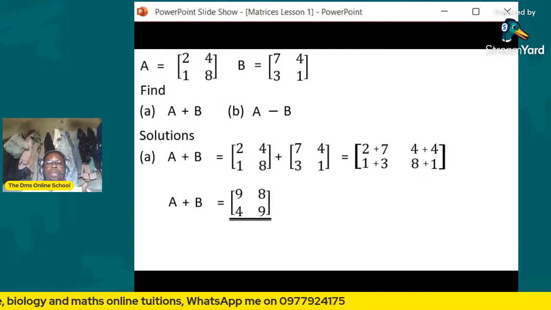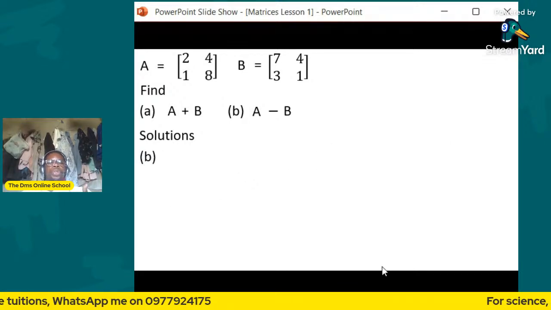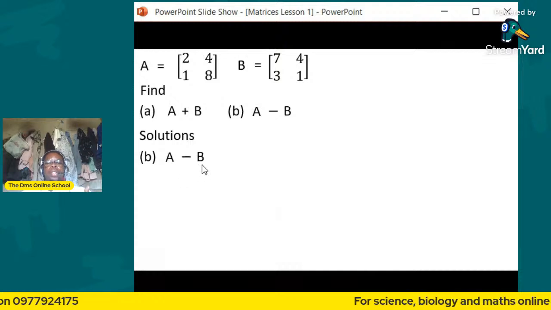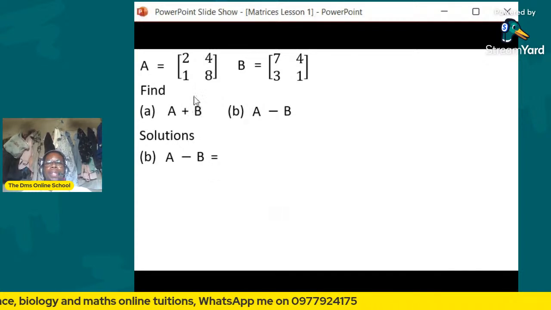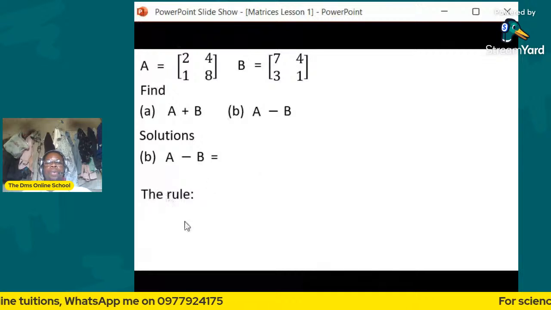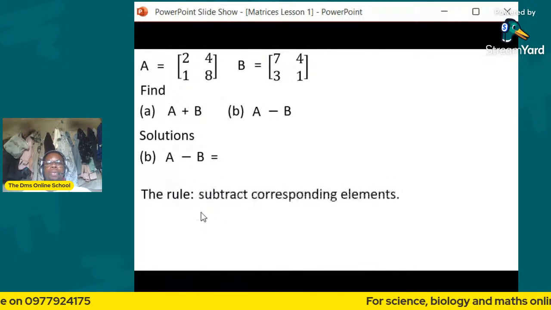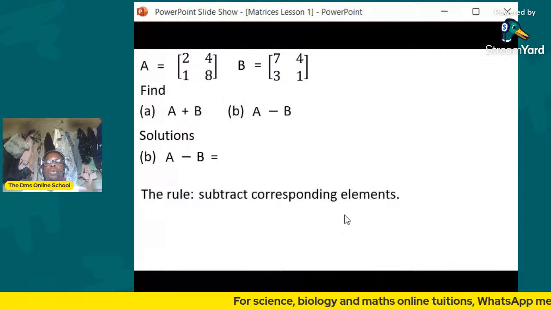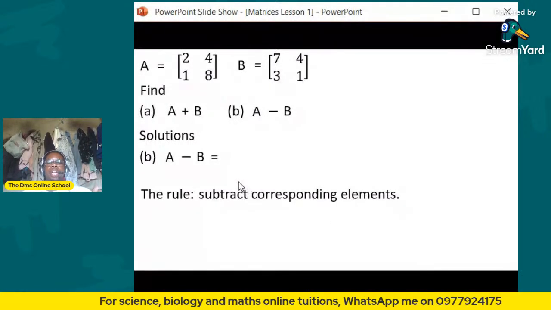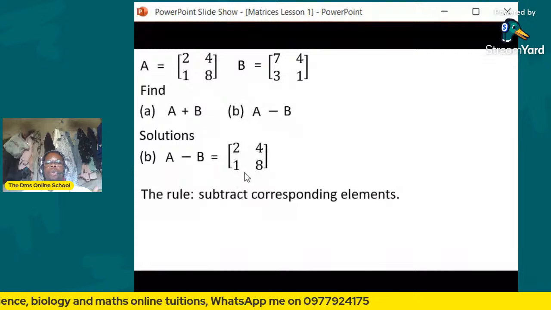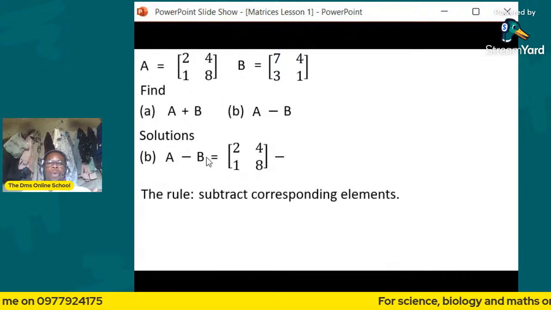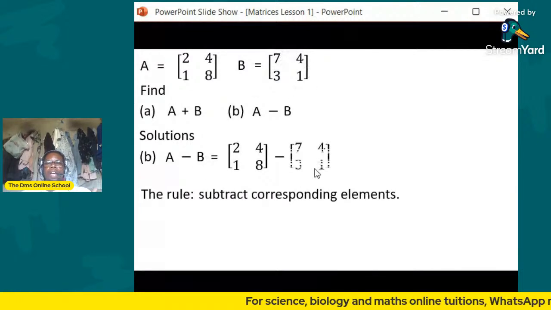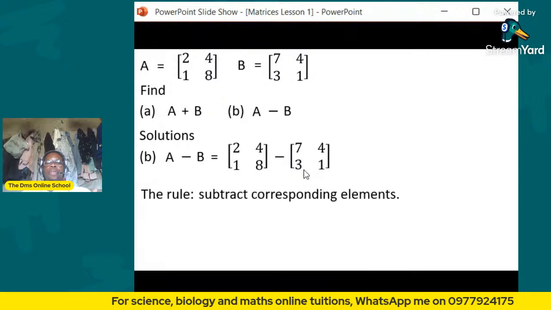We can proceed. So let's proceed to B. B is about A minus B. So we are subtracting A minus B. A minus B is going to be equal to, so we'll pick also matrix A, put it there. Before we do that, don't forget the rule: subtract corresponding elements. So here we'll pick 2, 4, 1, 8 as this matrix represented by A. Then we'll put minus, and where there's B, we'll get this one and put it there. So we'll have 7, 4, 3, 1.